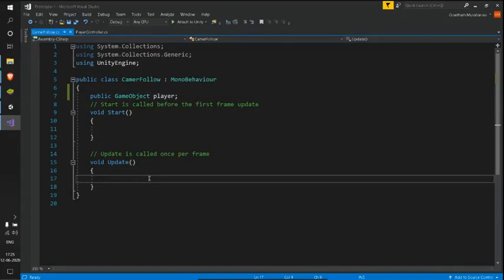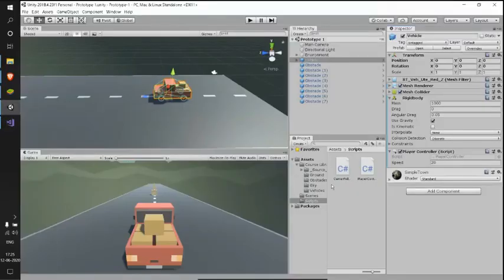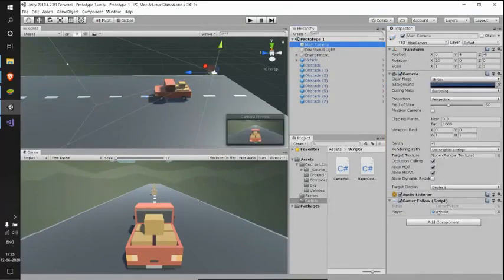Let me do a small thing. In my update, I'll use my transform dot position. See, my transform dot position here refers to the transform attached to this current object. The script which I am writing now is attached to this main camera. So if I say transform dot position in this script, it refers to the transform of our main camera.